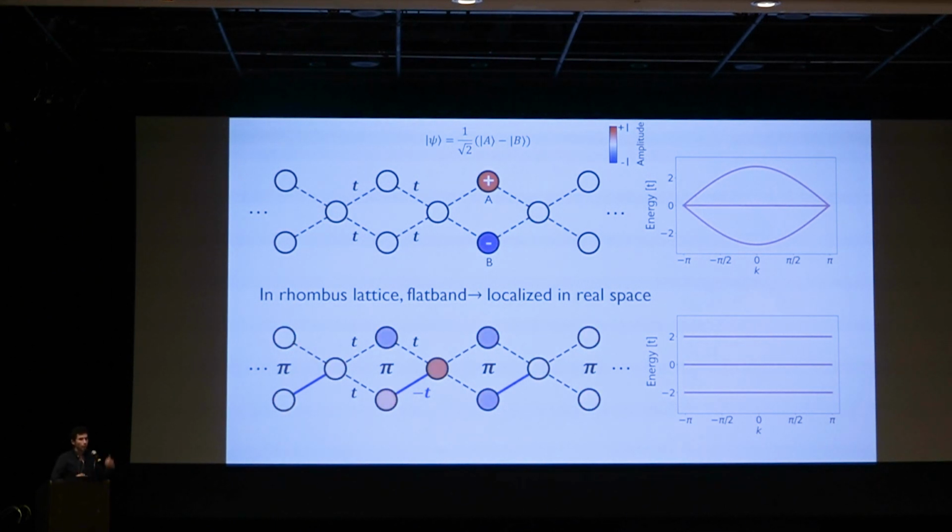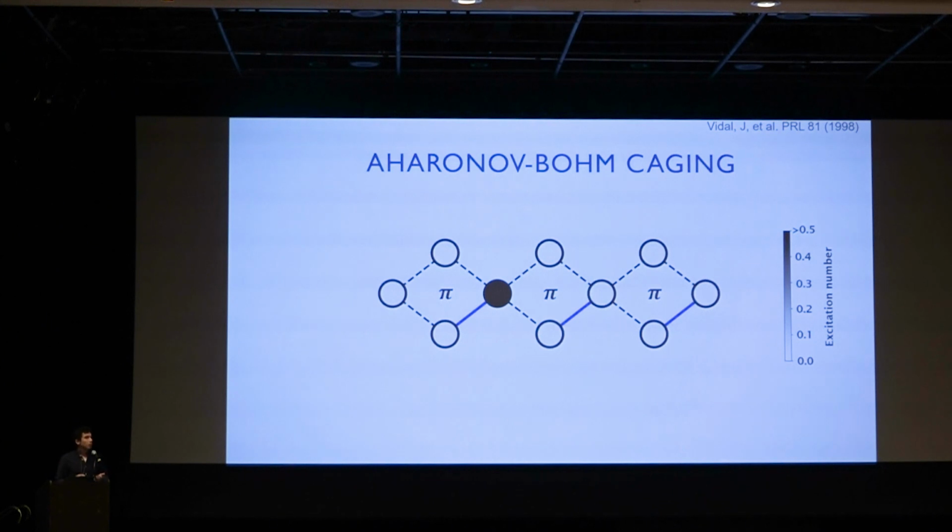For completeness, this is what the compact localized states look like in the all flat band lattice. What's special about this is that if all of your bands become flat, then every single eigenstate can be localized in space. And so any initial state that you put in, as long as it's localized, will be a superposition of just a handful of localized eigenstates, and will also remain localized in time. This is the concept of Aharonov-Bohm caging, where due to the interplay between magnetic field and lattice geometry, you have localized dynamics. So here's an example where I will put a particle on this side here and just let it evolve in time.